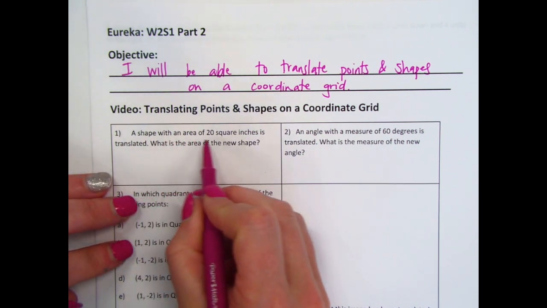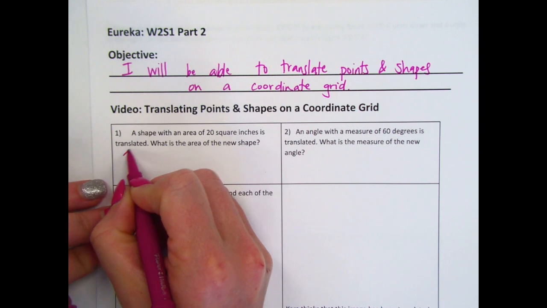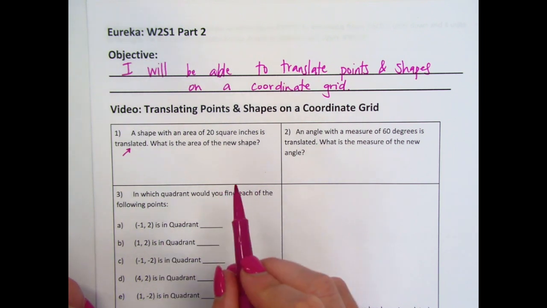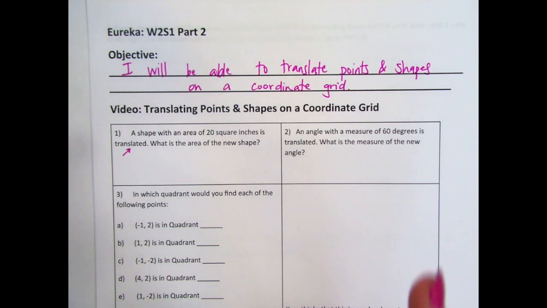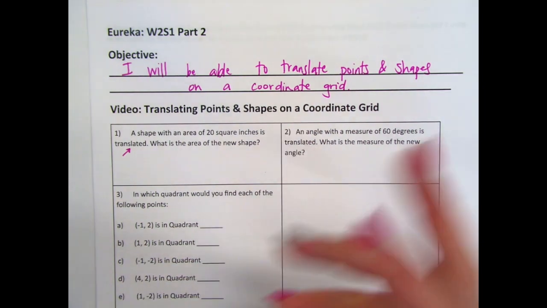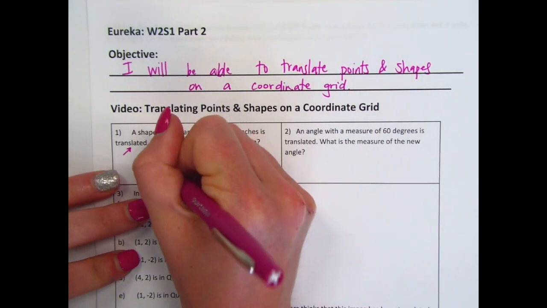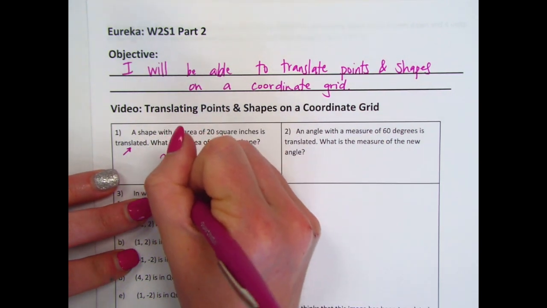A shape with an area of 20 square inches is translated. That means it slides. What is the area of the new shape? Now, go ahead and take a guess. It doesn't tell us where it translated. It doesn't tell us how it translated. But something we should remember from yesterday is that translations do not change the size or the shape of the shape. So the area is still 20 square inches, or 20 inches squared.